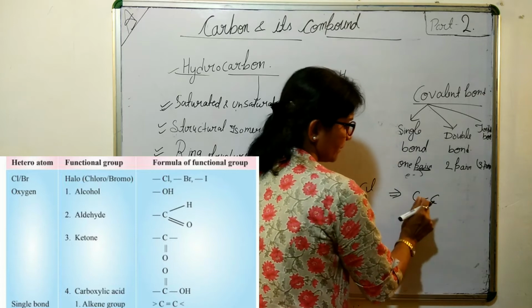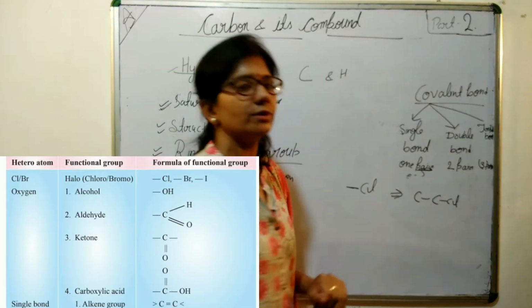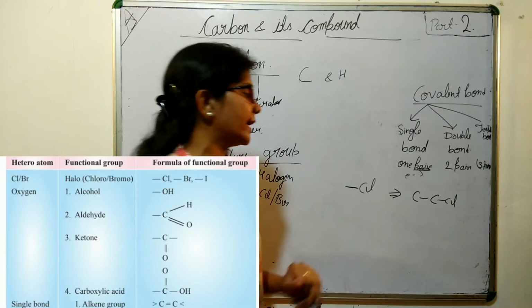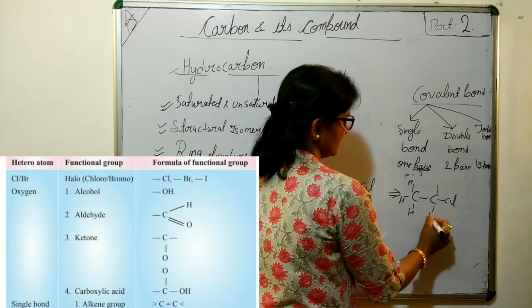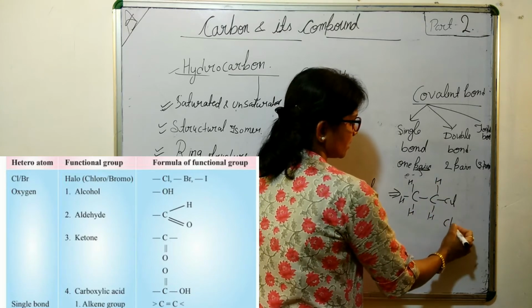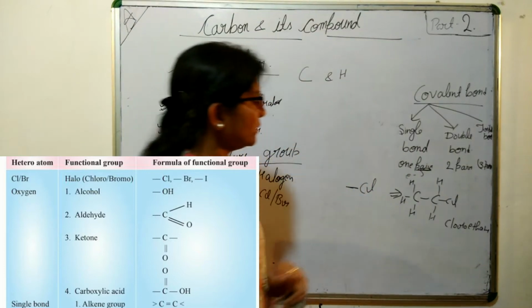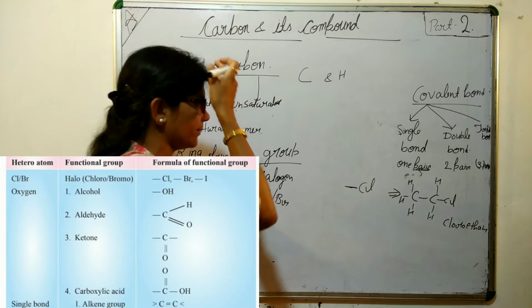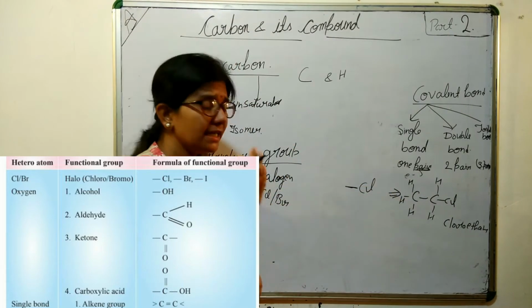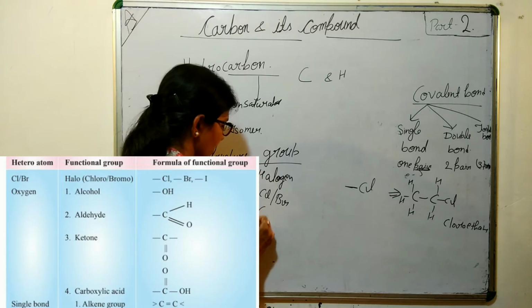If it is your methane, then ethane, I just added one chlorine, so it is chloroethane. Now satisfy the remaining valency with hydrogen, so it is your chloroethane. You can also make chloromethane, and you will see it in homologous series also. Then let's see the second, oxygen.